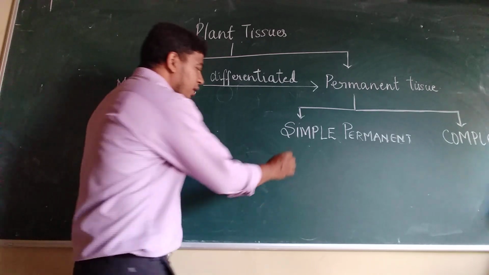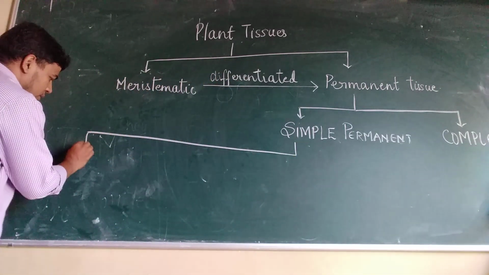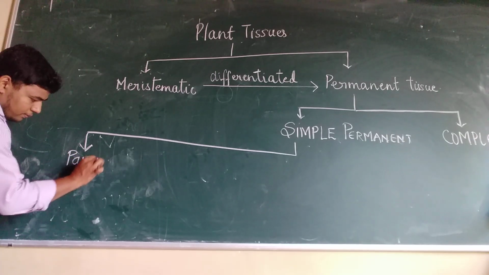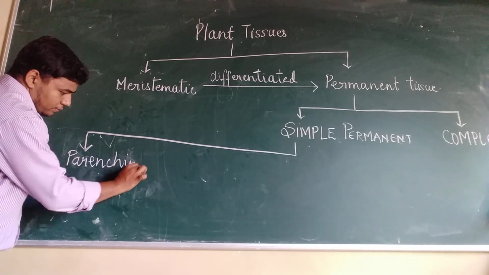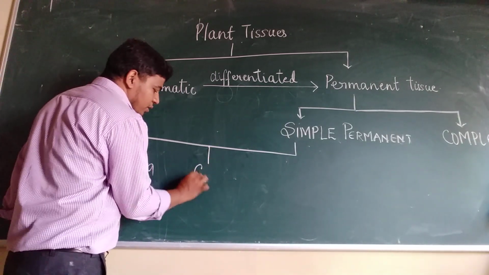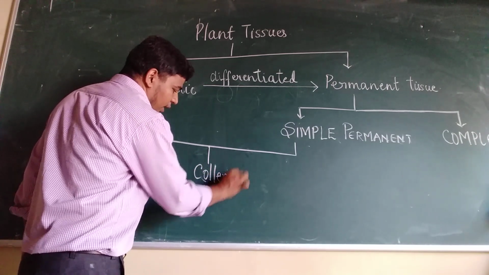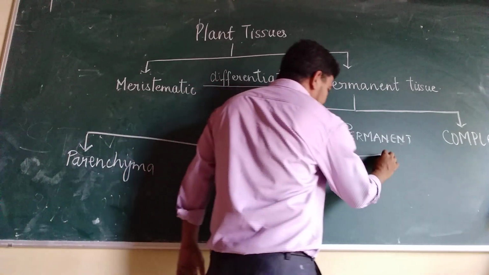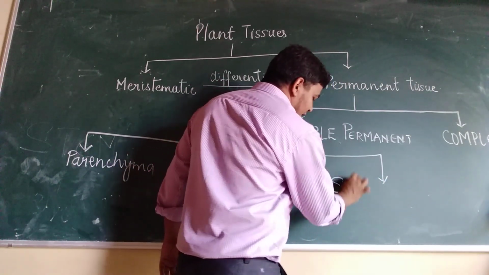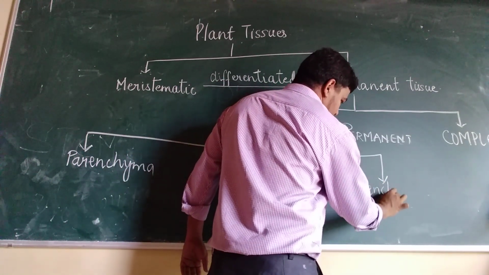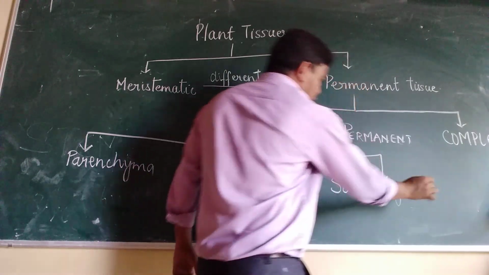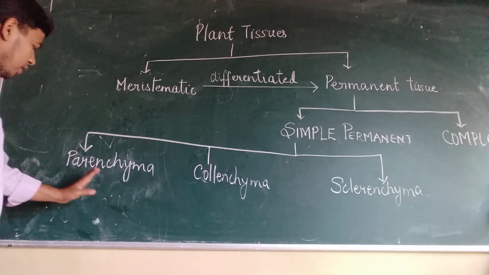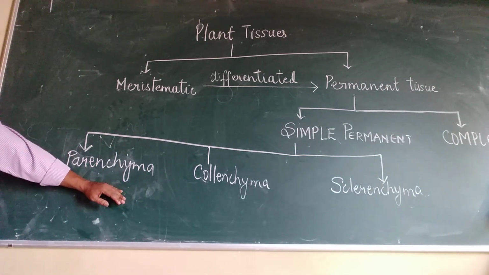I had shown you all different fruits to give you an example where exactly they are present. The simple permanent was divided into three types, that is parenchyma, the second one was collenchyma, and the third one was sclerenchyma. Okay, parenchyma, collenchyma, sclerenchyma.